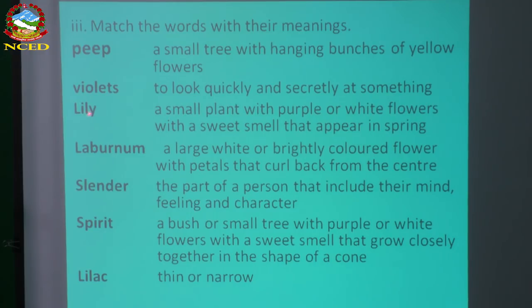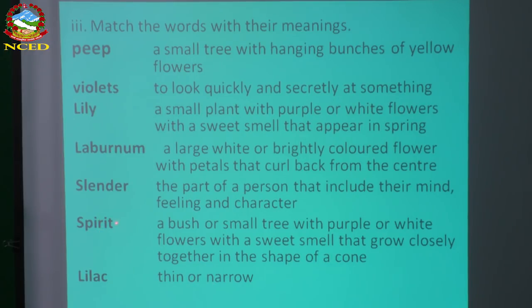Now for lily, yes, this one. Lily means a large white or brightly colored flower with petals that curl back from the center. This is lily. And laburnum, look at this. Laburnum is a small tree with hanging bunches of yellow flowers. Slender means thin or narrow, right? Yes, you can get it.